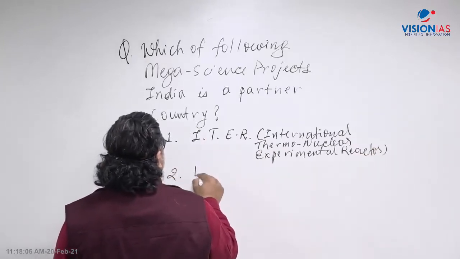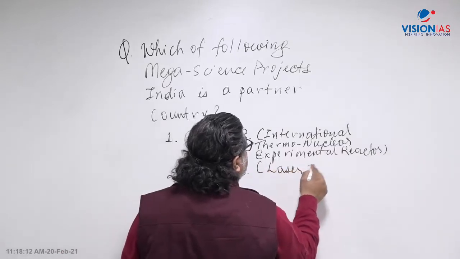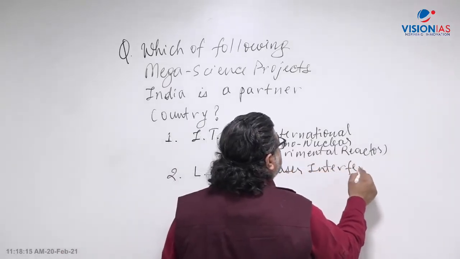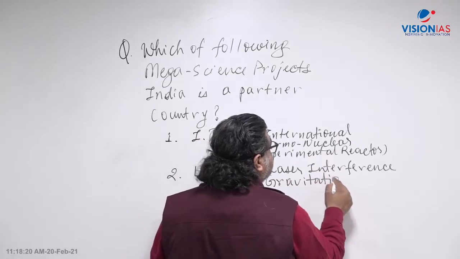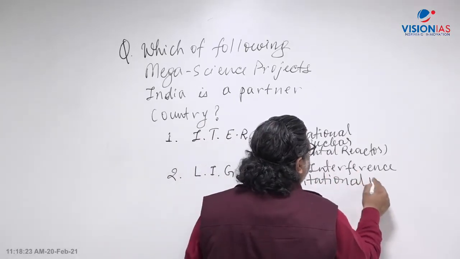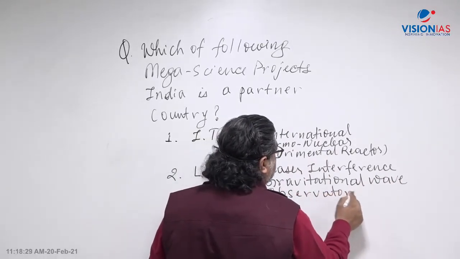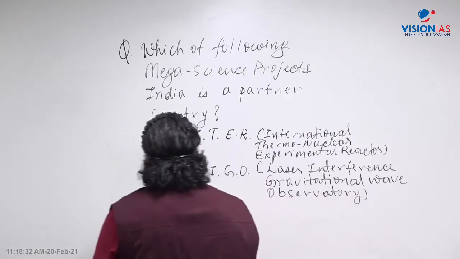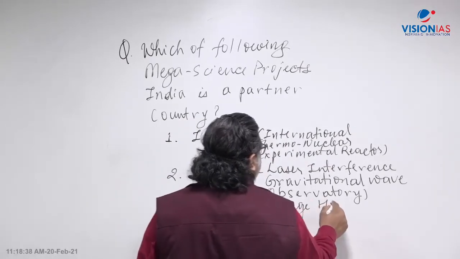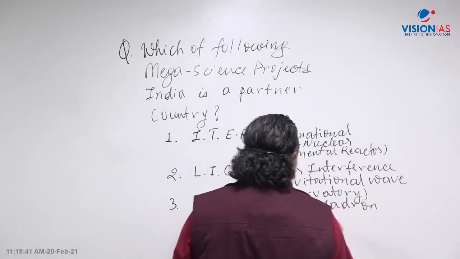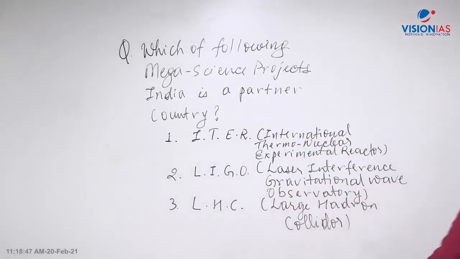Number 2, LIGO, which stands for Laser Interferometer Gravitational-wave Observatory, which has detected the gravitational waves as predicted by Albert Einstein. Number 3, LSC, Large Hadron Collider.